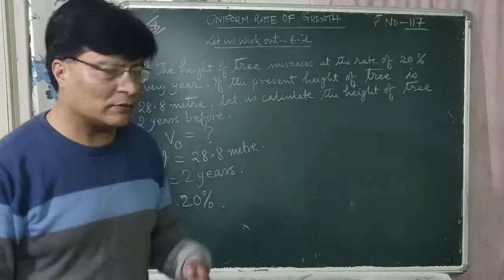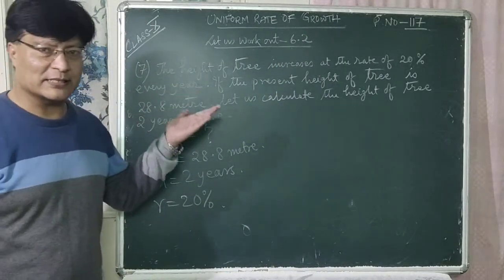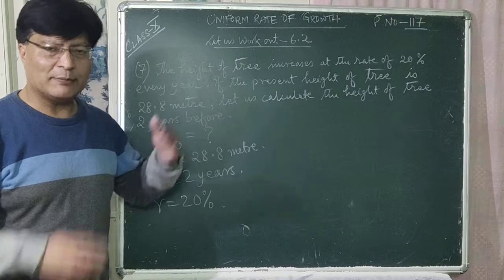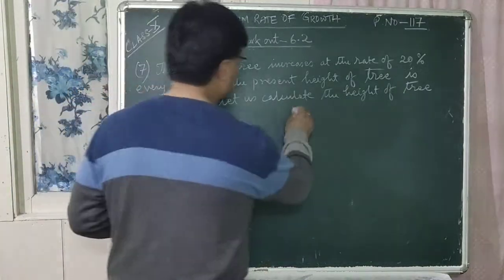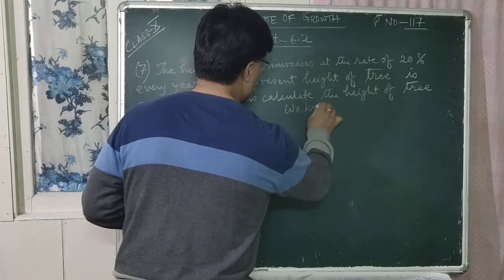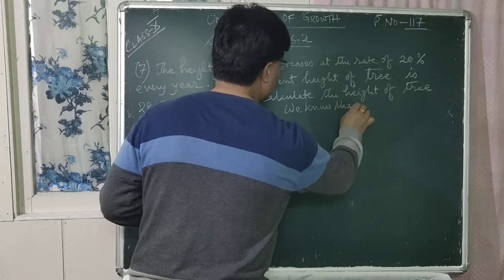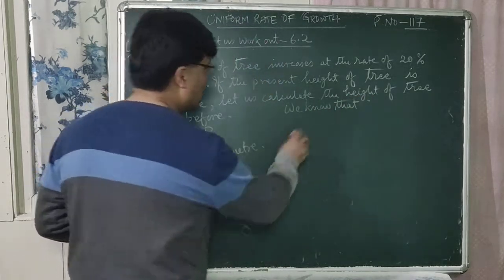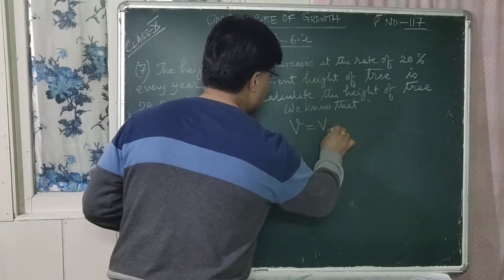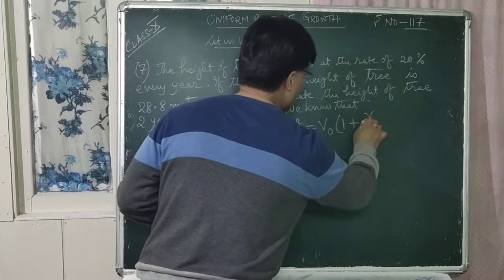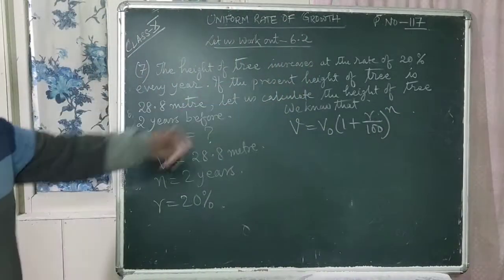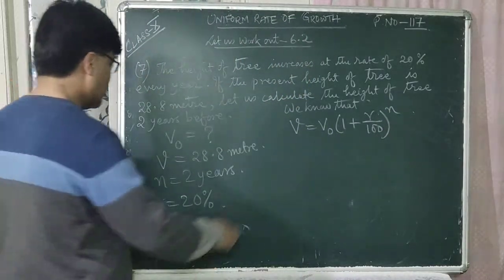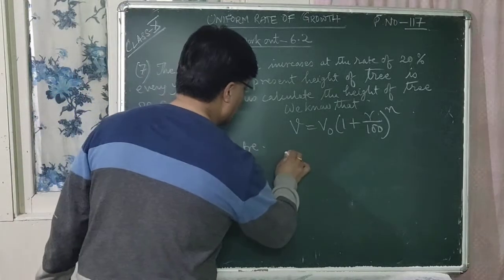So these are the values given in the question, so we will write down the formula now. यहाँ चाहिँ के हुँदैछ, बढ्दै जाँदैछ ट्री को हाइट चाहिँ बढ्दै जाँदैछ एभ्री इयर, दैट मीन्स प्लस साइन. So we know that what is our formula? v is equal to v0 within bracket 1 plus r upon 100 whole to the power n. This is the formula, right? So now what is the value for v here? 28.8.